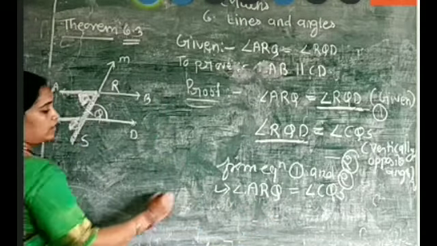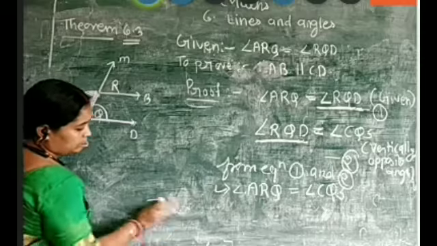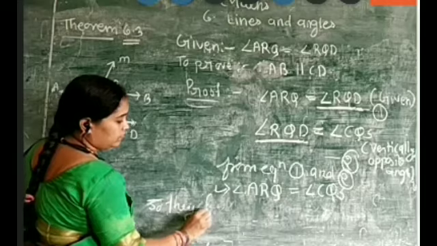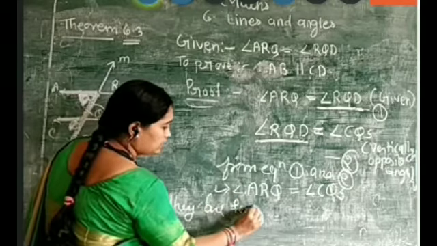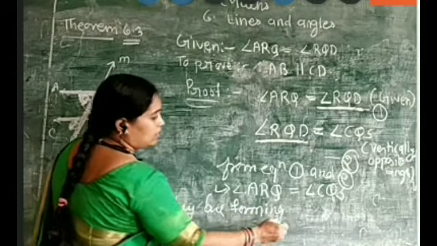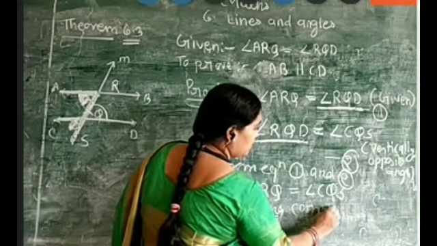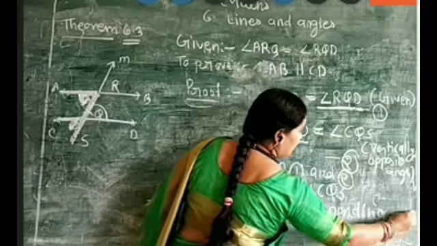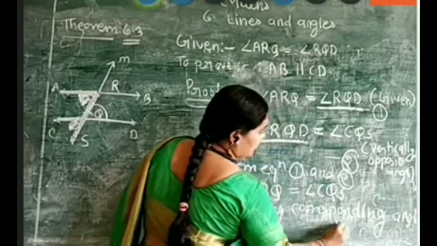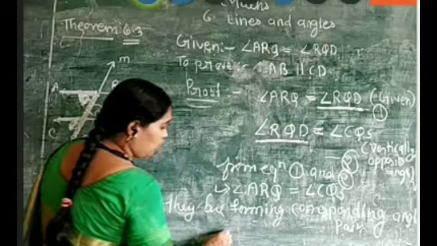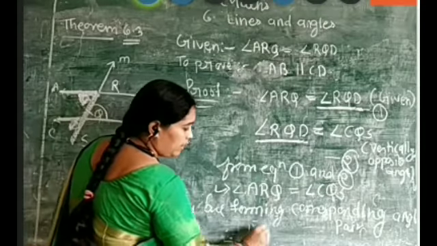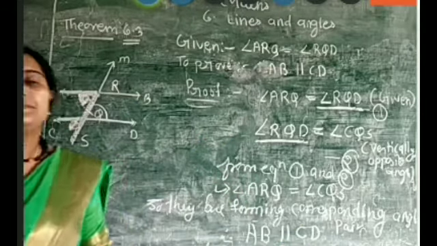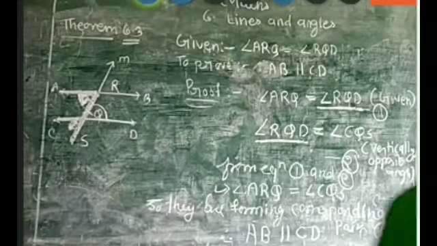So right here, they are forming a corresponding angle pair. Therefore AB is parallel to CD. Okay, understood?